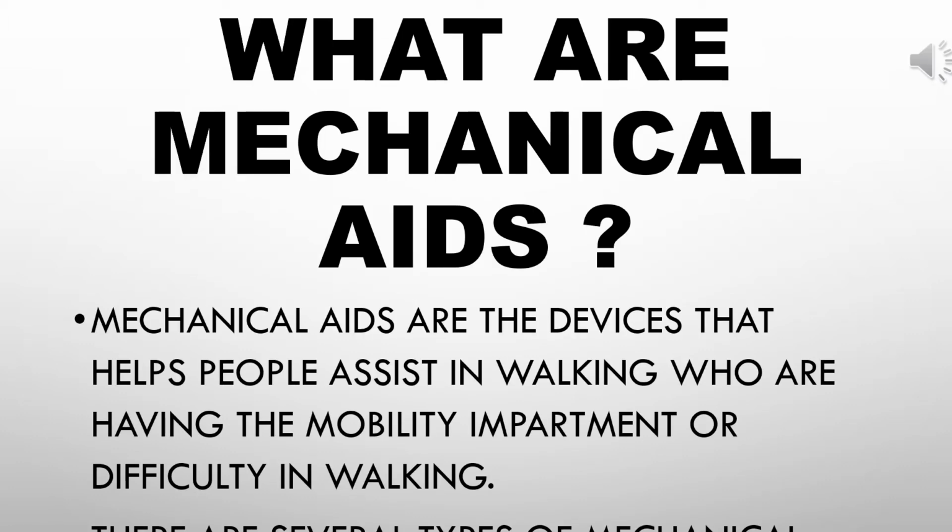First, we will know what are mechanical aids, or what are mobility aids. A mobility aid is a device which is designed to assist in walking or helps to improve the mobility of people who are suffering from impairment, that is, they cannot walk properly. There are various types of mechanical aids that assist in walking: canes, crutches, walkers, walker cane hybrids, and gait trainers. Next I will explain further in this video about these types of mechanical aids.